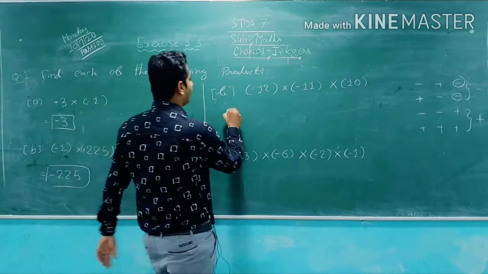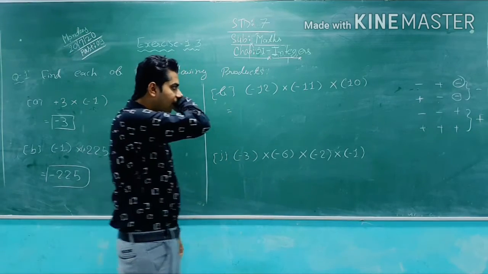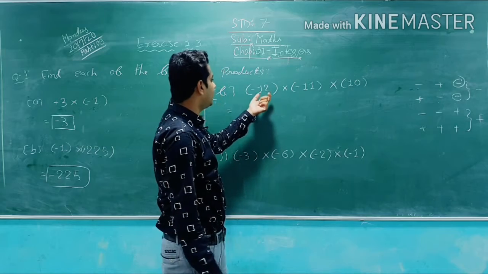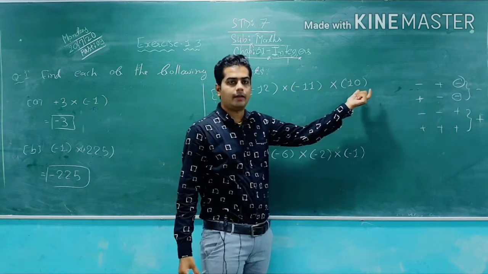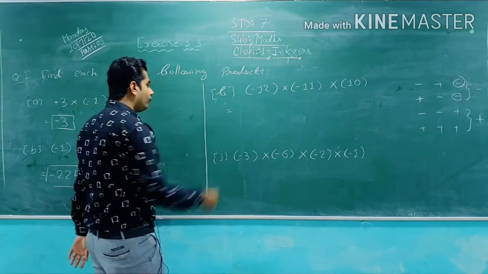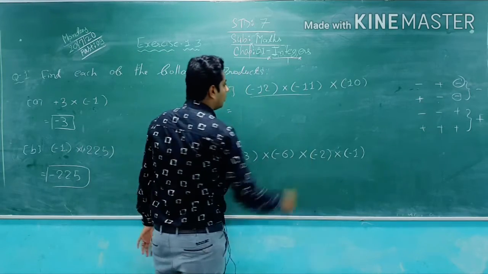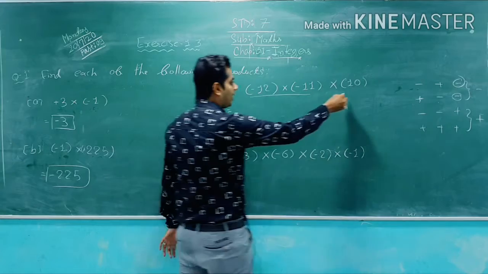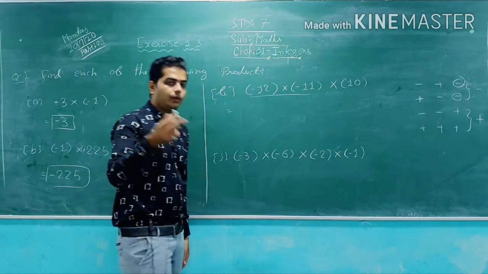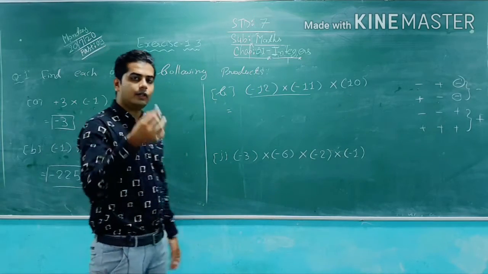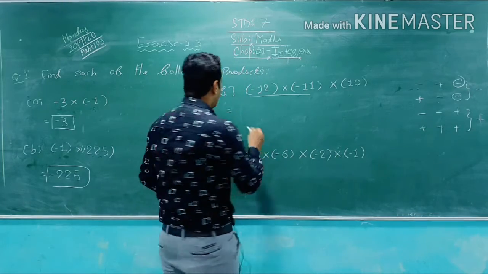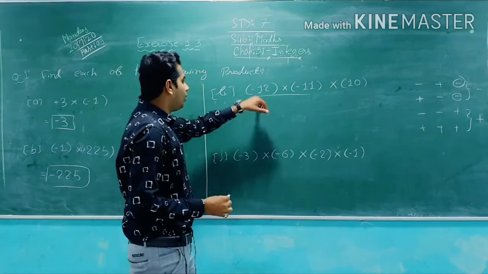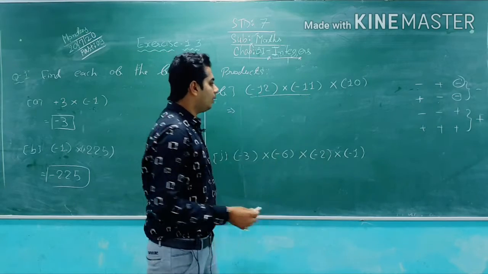Now question number F. Here there is a 3 integer multiplication: -12 multiplied by -11 multiplied by 10. So first I will multiply these two. It doesn't matter if you multiply the last two terms or the first two terms, you know the associative property and the commutative property. So whatever you do, it is okay. Now multiply 12 with -11.